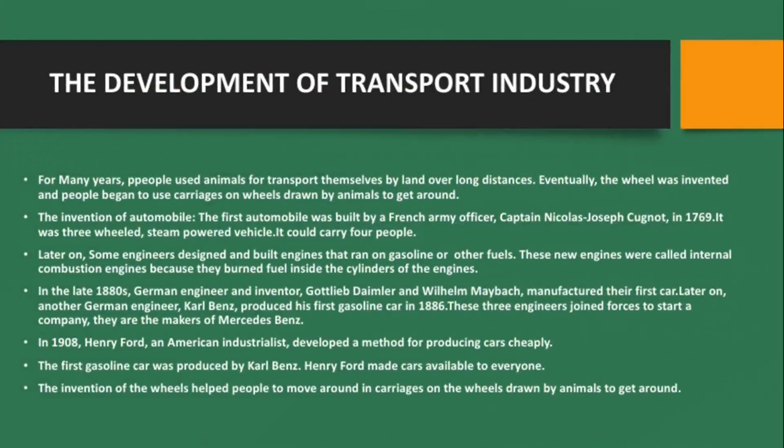So later Henry Ford made the Ford car, but he actually produced cars cheaply for everyone to use. So the first gasoline car was produced by Carl Benz, while Henry Ford made cars available to everyone. The invention of the wheels has actually helped to move people around in carriages or wheels drawn by animals. So that is the development of the transportation industry.